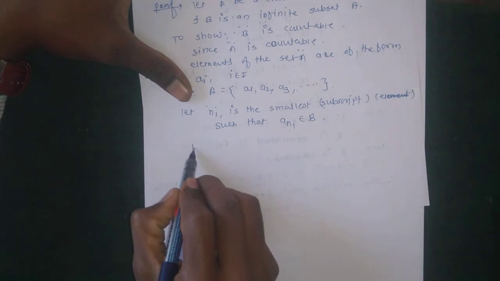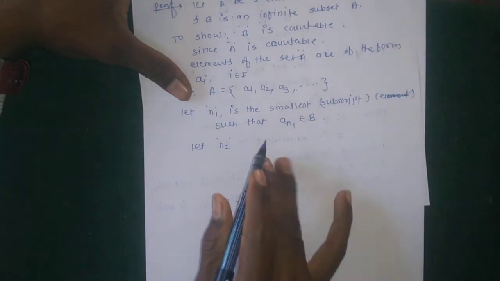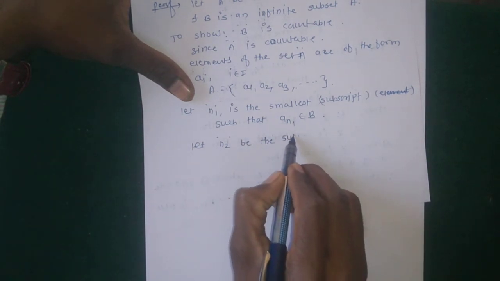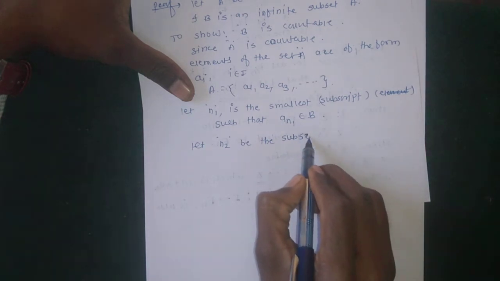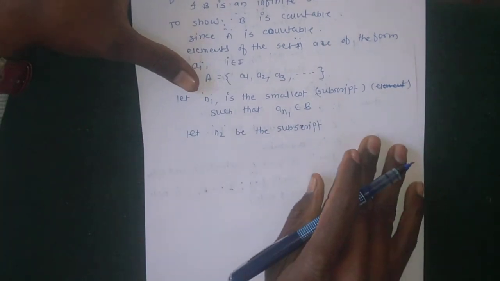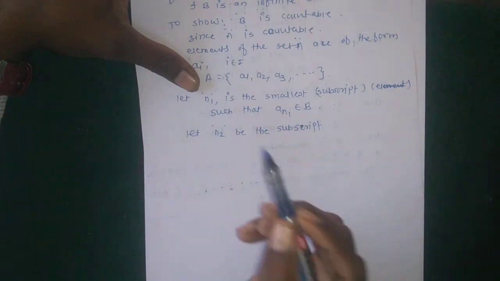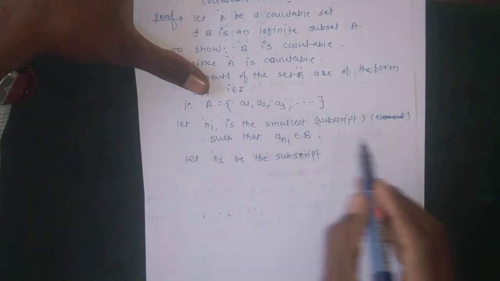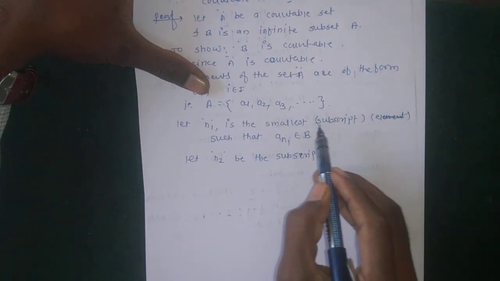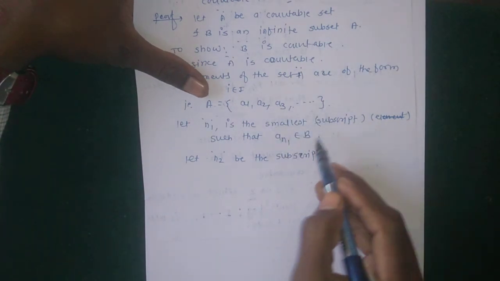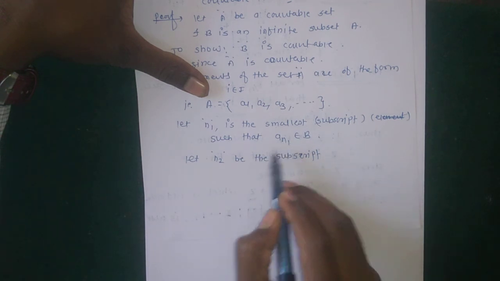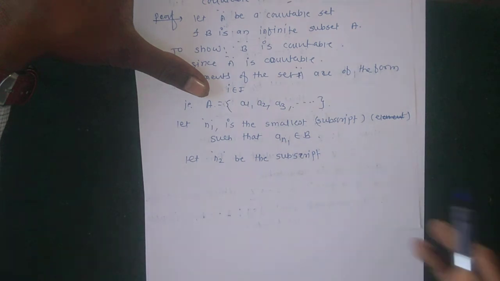Let n2 be the subscript. In this way, for the elements of B, the subscripts used are n1, n2, n3, and so on.